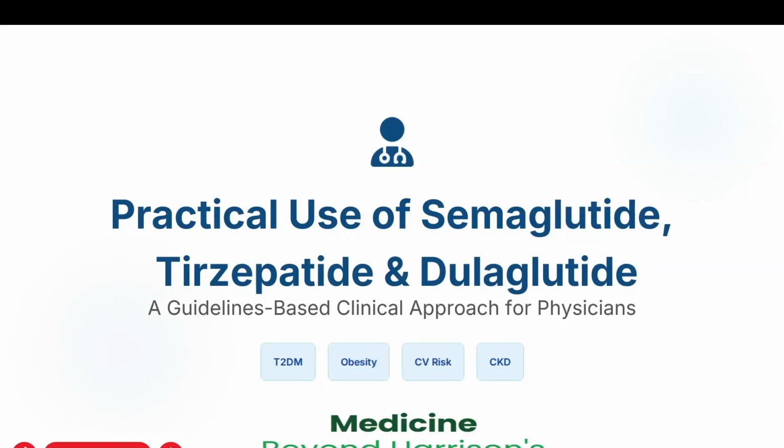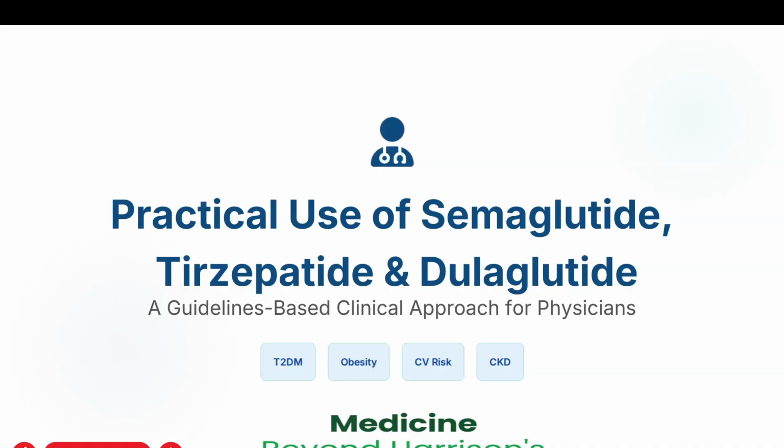Greetings and welcome to this module on practical use of semaglutide, tirzepatide, and dulaglutide, which is the most trending topic among Indians nowadays. This is a guidelines-based clinical approach for physicians for practical scenarios and use cases in case of diabetes, obesity, cardiovascular risk and CKD.